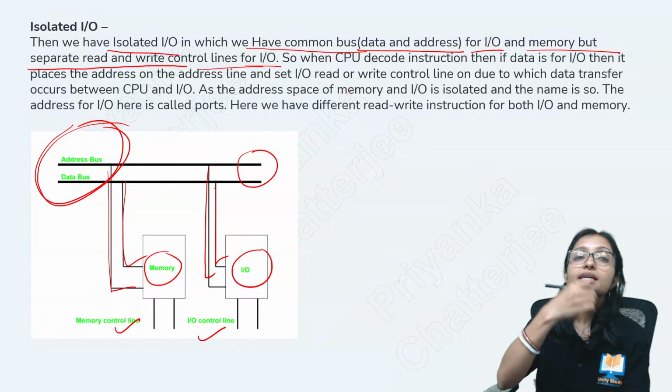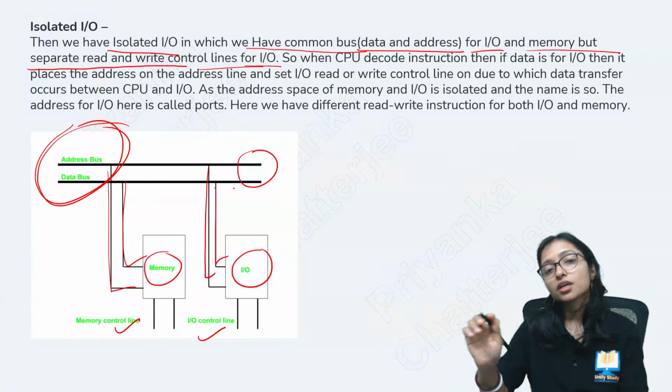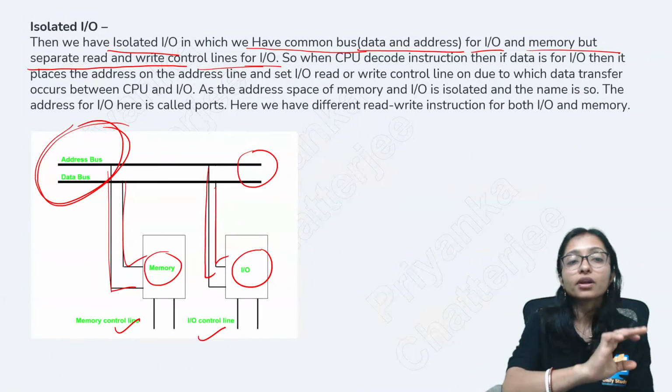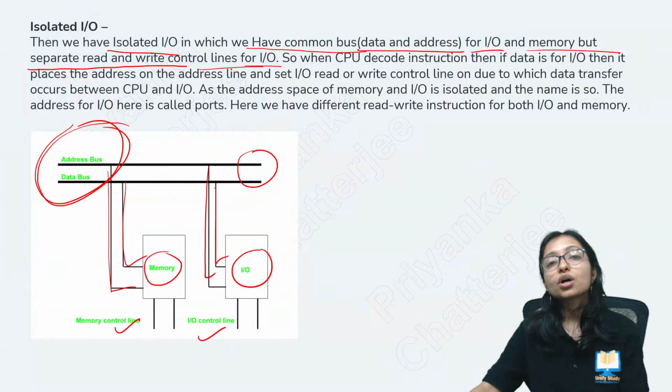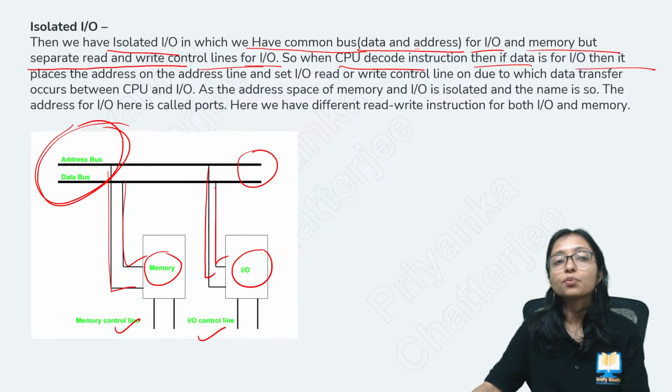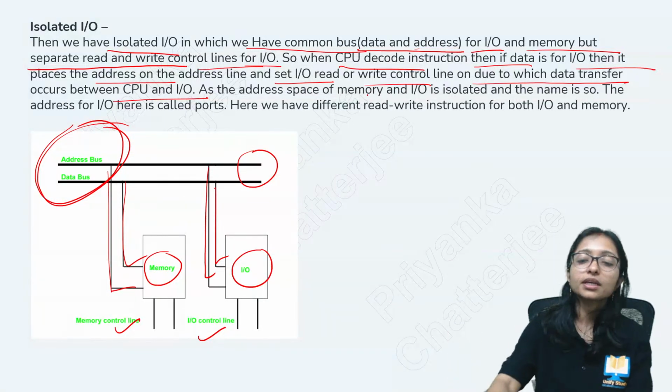Although I am using the same address bus and data bus, my lines are different. Memory is using different lines, input output is using different lines. So when the CPU decodes the instruction and places the address for input output, the input output read and write lines cause the data transfer between the CPU and input output. This is the ultimate thing.